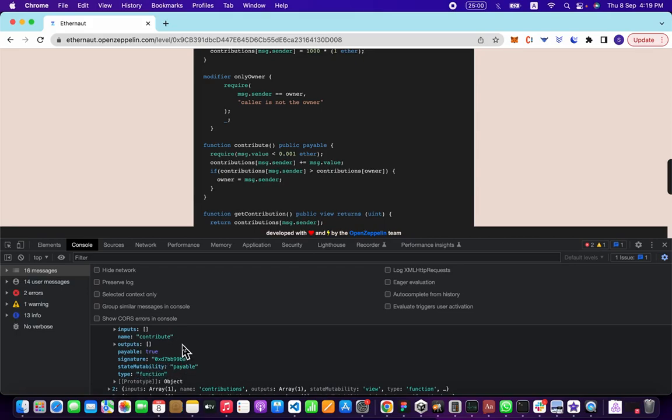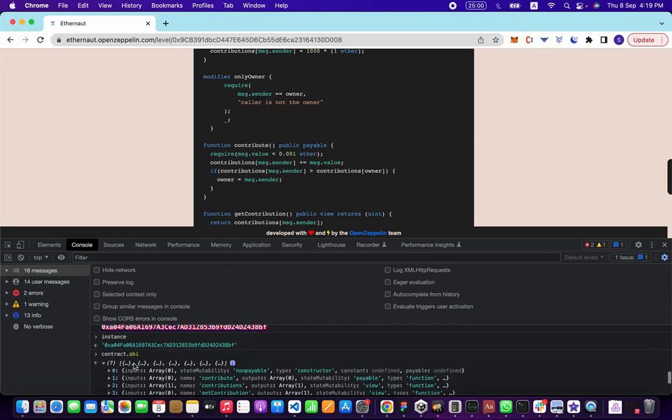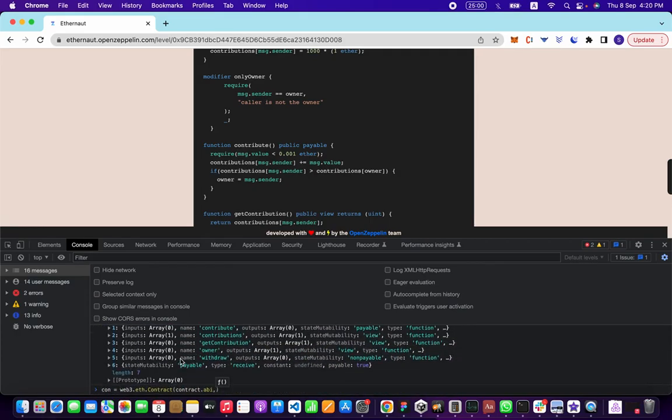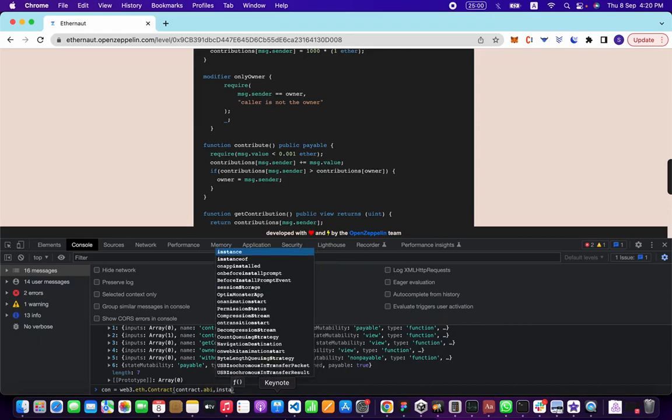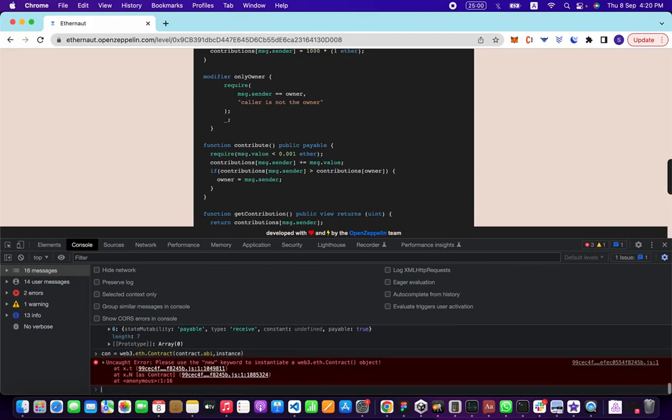So it's basically a type declaration of what methods the contract has and what inputs and outputs are expected. And the next thing we're going to need is the instance, so this is going to need a new keyword right here.